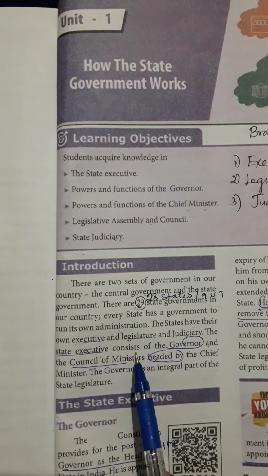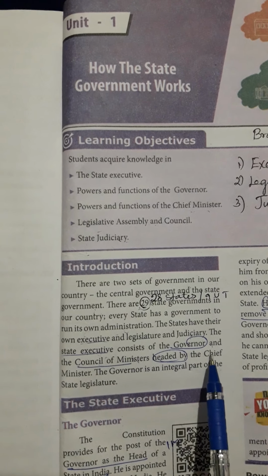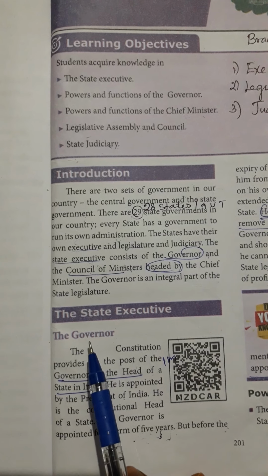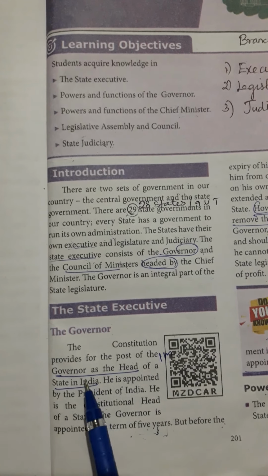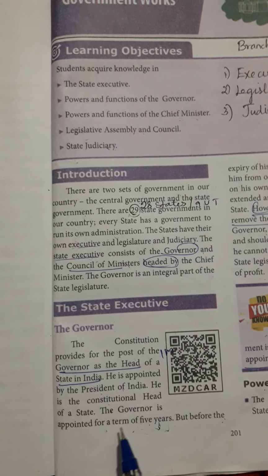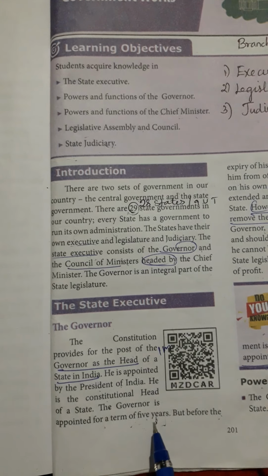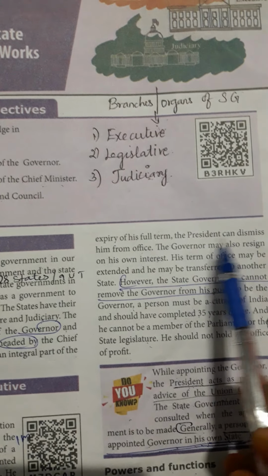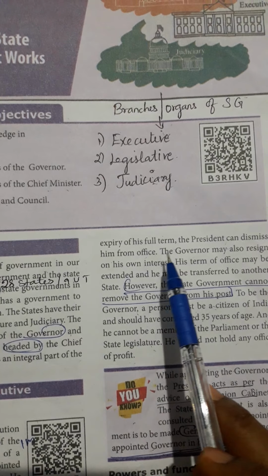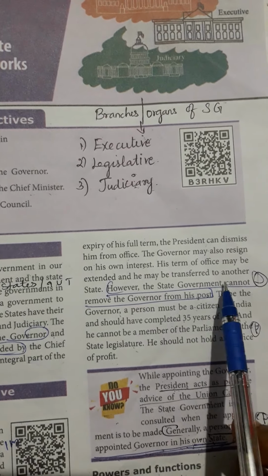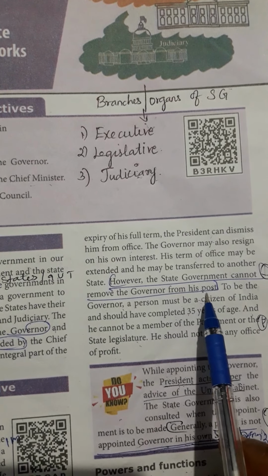The state executive consists of the governor and chief minister and the council of ministers. We are going to see in detail the governor. The governor is the constitutional head of the state and he is appointed by the president of India, and his term of office is 5 years. But before the expiry of his term, the president has a right to dismiss him from the office, or else the governor may resign of his own interest. However, the state government cannot remove the governor from his post.